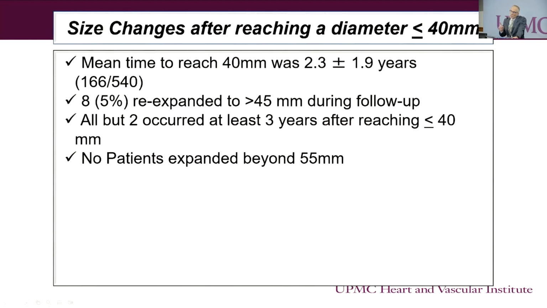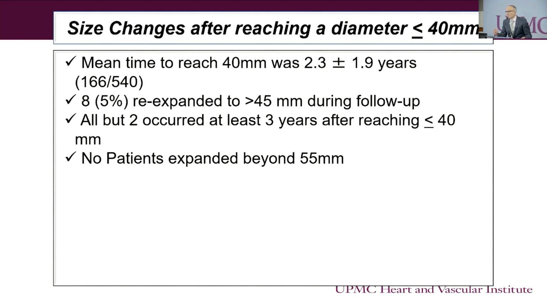Now, even this may be a little bit of an overkill to do it at 1 year, because what we have recently shown is that if the residual aneurysm sac around the endograft shrinks to 4 centimeters or smaller, the risk of re-expansion over time is really quite low. In a series of 540 patients, we identified 166 patients in whom the aneurysm shrunk to 4 centimeters or lower.